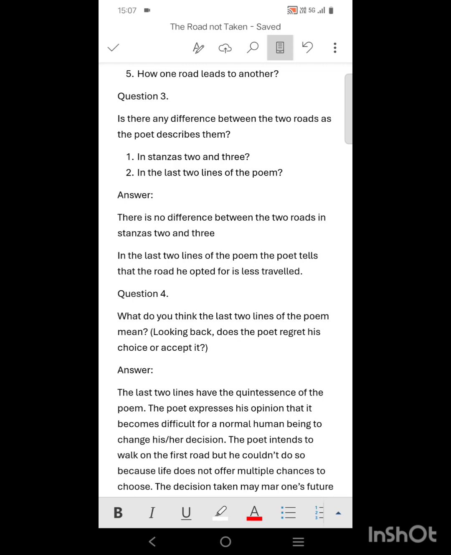So in the last two lines, when we came to know that he had chosen the road which was traveled by less, we thought that he might be in trouble, but he is happy with the decision of his life that he had chosen the path which was less traveled by, and he is not actually regretting his choice and the decision he made in the past.